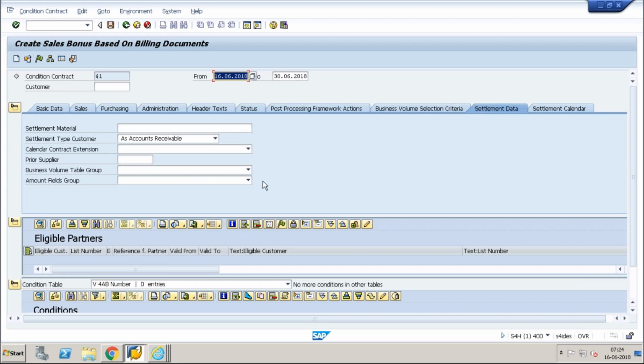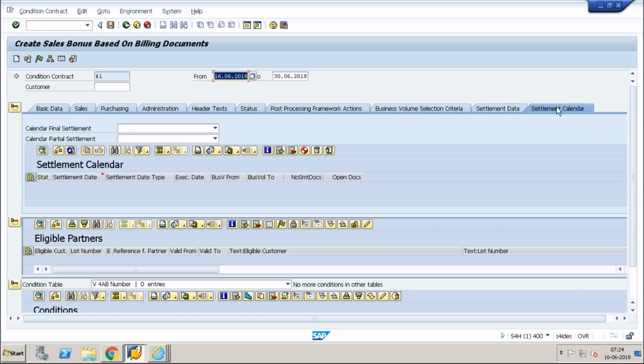Then we will maintain the settlement data. So what is my material to which I need to settle, and whether it's account receivables or account payables, and the settlement calendar also will be there, and we can say whether it's a partial settlement or full settlement. So header is mainly talking about the condition contract type, what is my settlement, how I do a settlement, and what is my material. If I don't give a material also, it's okay. What is my business volume? Whether it's sales organization specific or customer specific or material specific, those fields we need to see, and some status will be controlled.